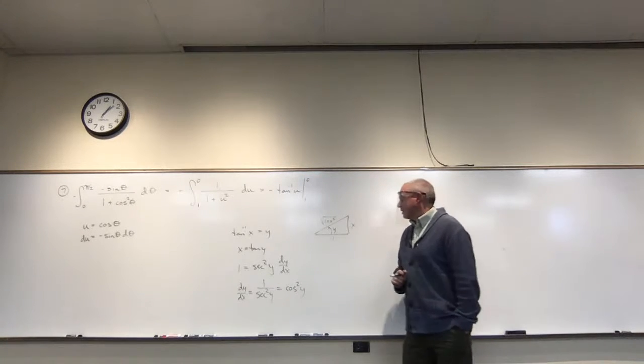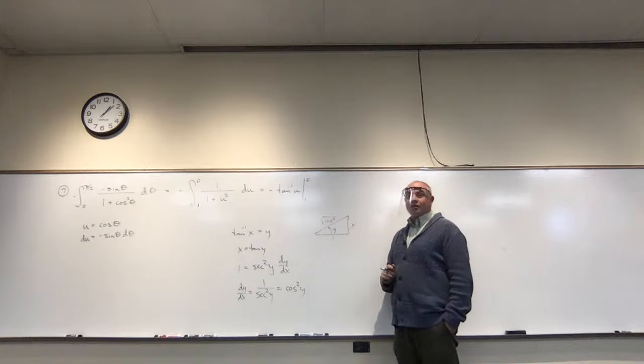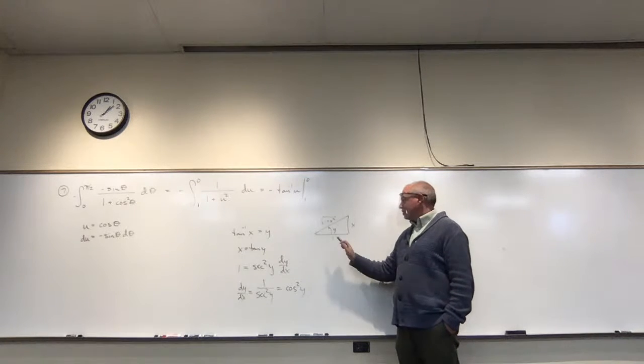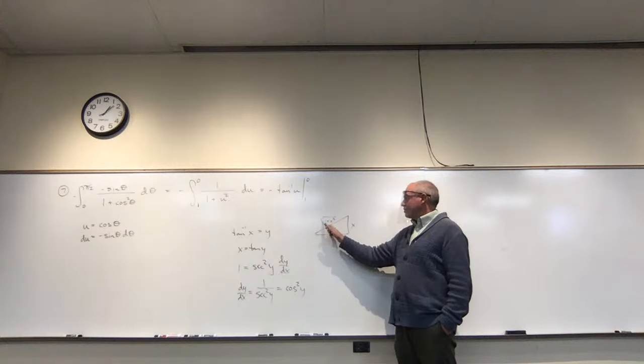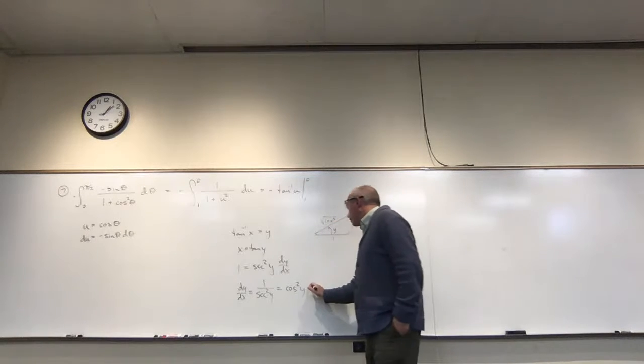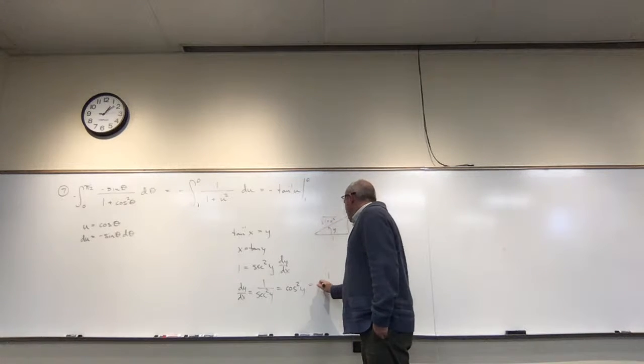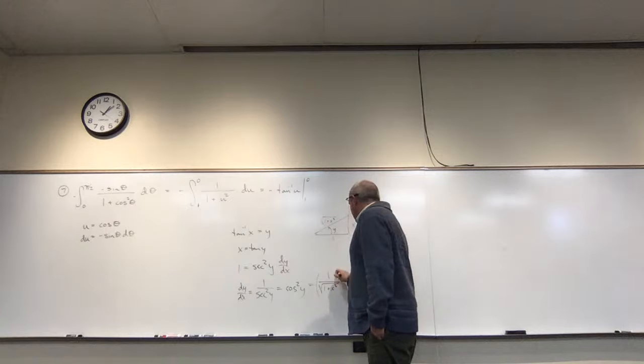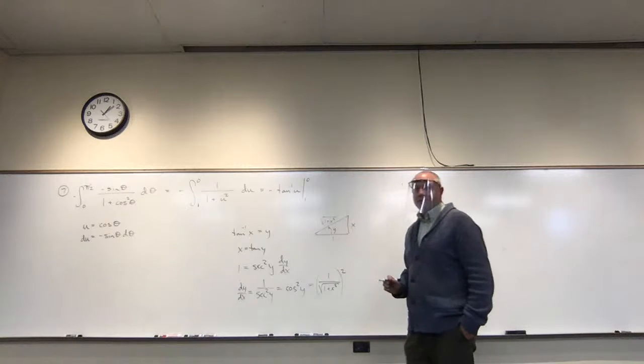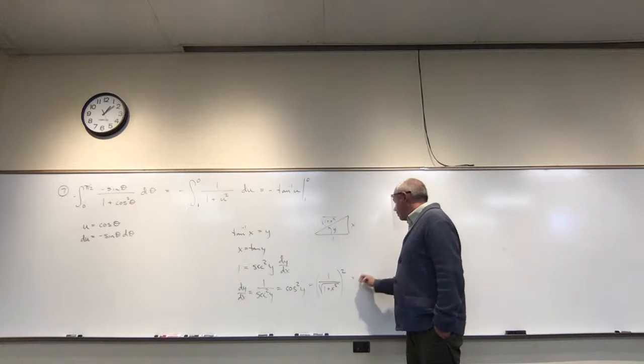Cosine of y is the adjacent over the hypotenuse. The adjacent is 1. The hypotenuse is square root of 1 plus x squared. So you get 1 over the square root of 1 plus x squared, quantity squared, which is 1 over 1 plus x squared.